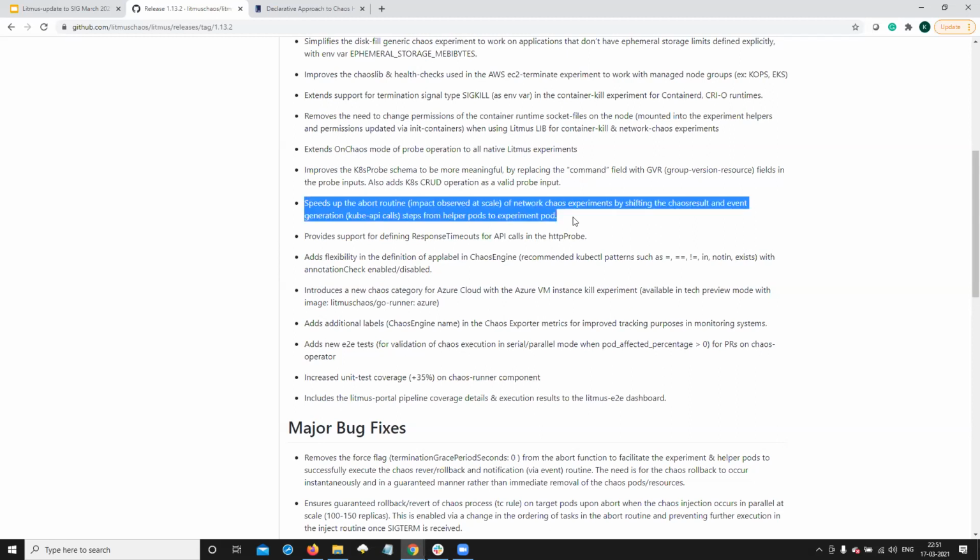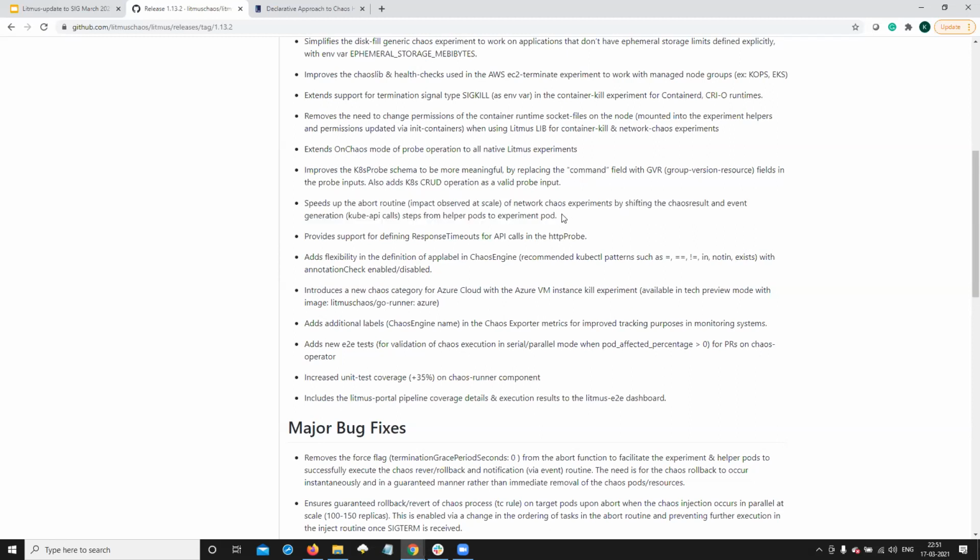One of the important fixes or enhancements that we made is to speed up the abort routines. So Litmus, as you know, supports abort or termination of the experiments upon a patch to the CR. But when you're running the experiments at scale, that is, you're running, let's say, network chaos on 100 replicas of your application or 100 replicas of different disparate applications at one shot.